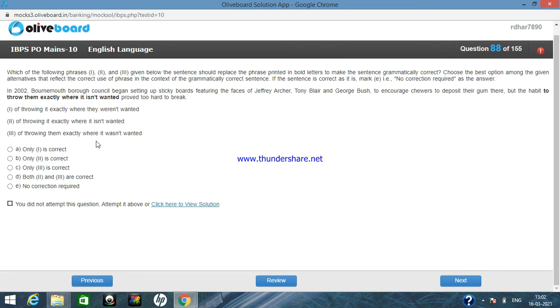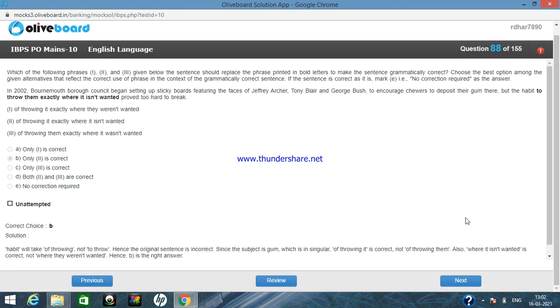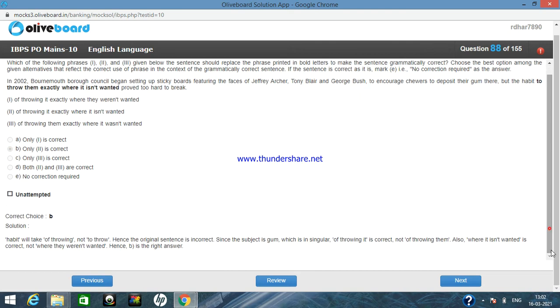The habit of throwing them exactly where it was not wanted. This will also not make any sense, because "it was not wanted" is not the correct sentence. So obviously the correct option will be option number 2. This will be the correct answer to this particular question.